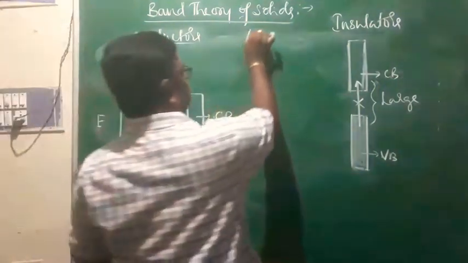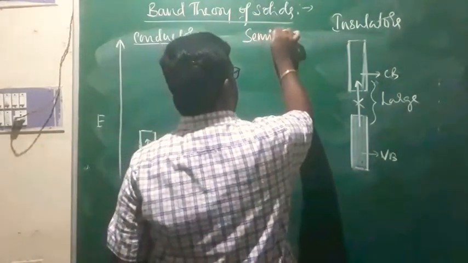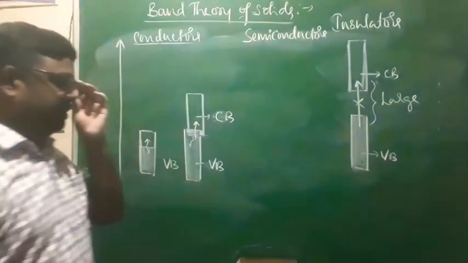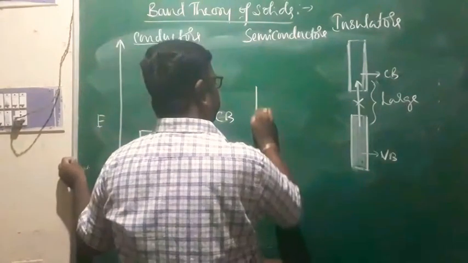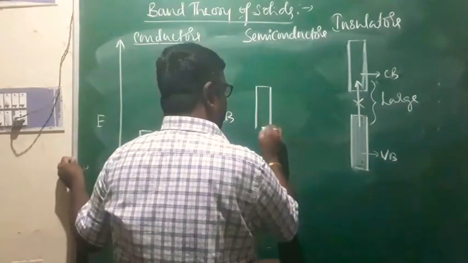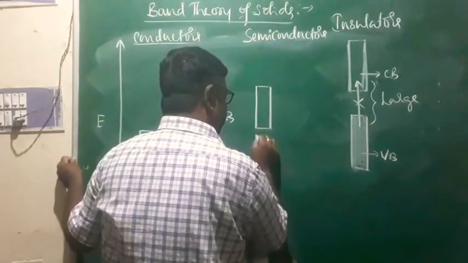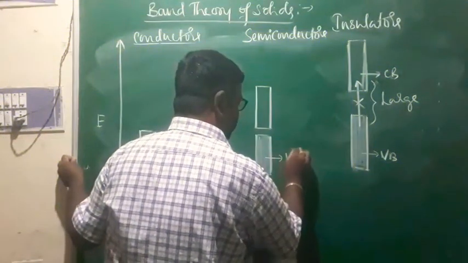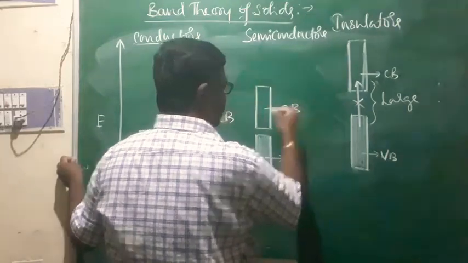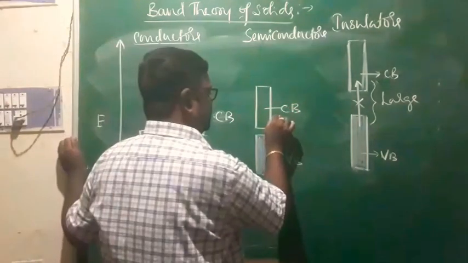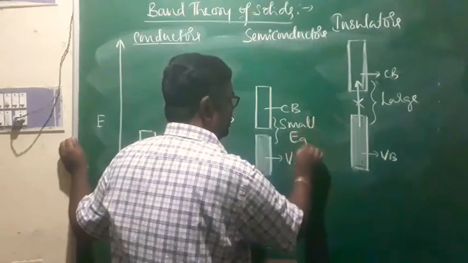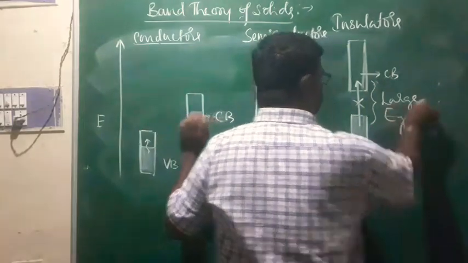In the case of semiconductors, the energy gap between the conduction band and valence band is very, very small. Here it is a small energy gap, whereas there it is a large energy gap.